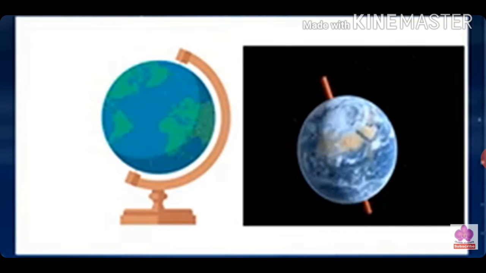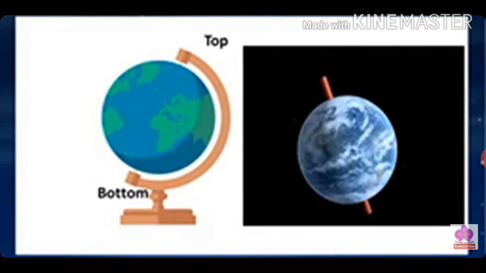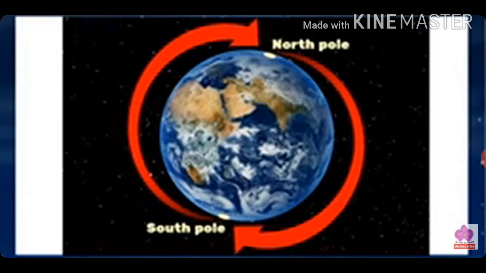The axis of the globe passes through the top and the bottom of the globe. In the same way, the axis of the Earth passes through the north and the south of the Earth. In the north, this point is called the North Pole. In the south, it is called the South Pole.